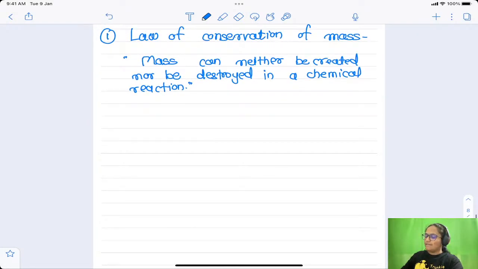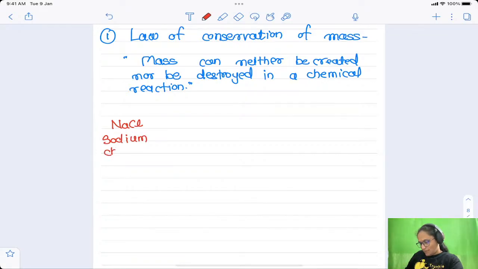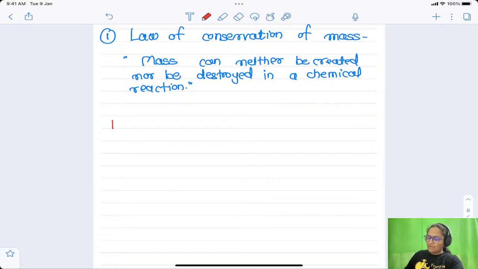What is the meaning of it? Let us see the meaning of this statement. For understanding purposes, I am going to take some examples. If I react NaCl, that is sodium chloride, plus... Or rather, we will take a simple reaction first, and I will explain that one later.